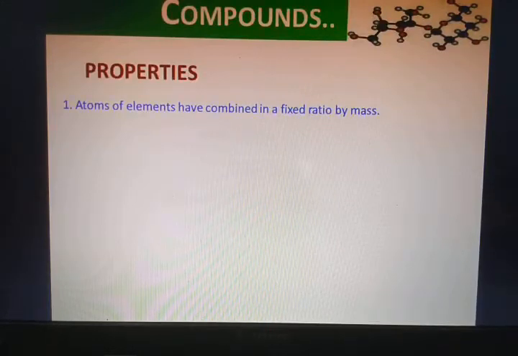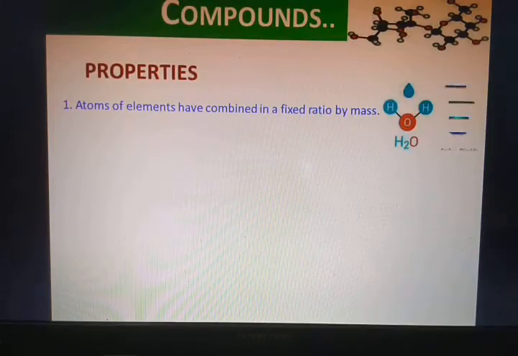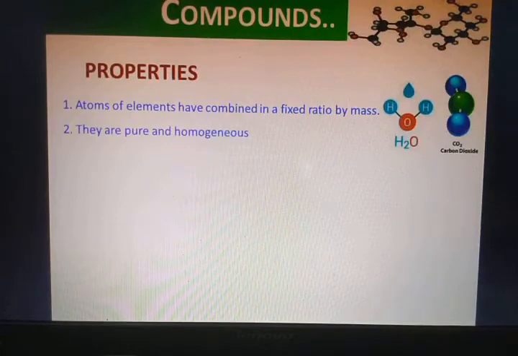The next property we have is that they are pure and homogeneous. We know that compounds are pure. For that reason, they were classified under the pure substance section. And they're homogeneous, that also we remember. Homogeneous means uniformity. Suppose we consider water or carbon dioxide.